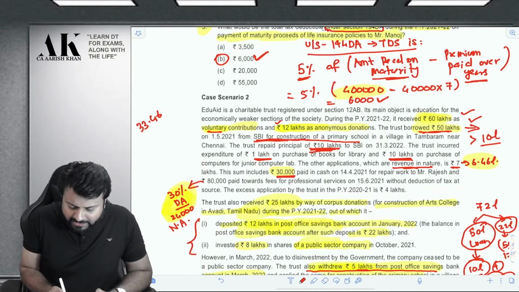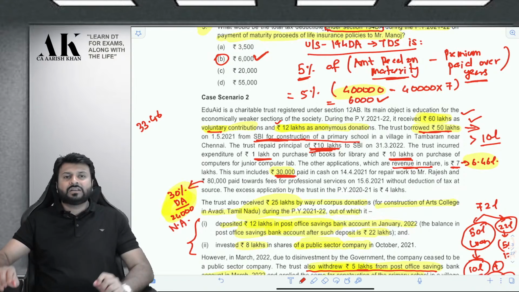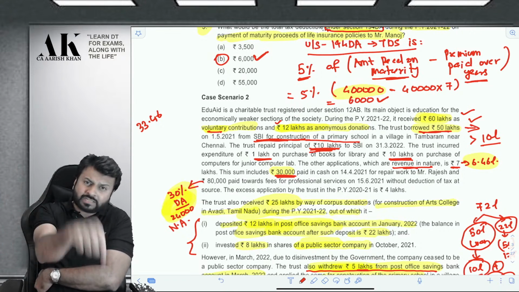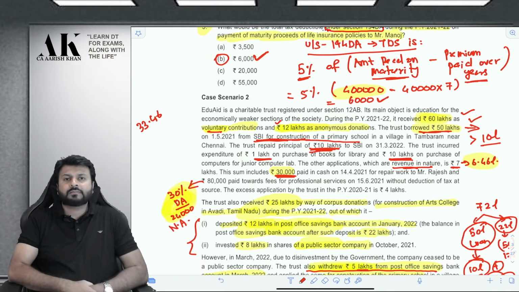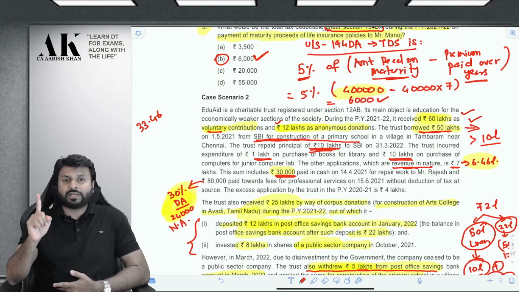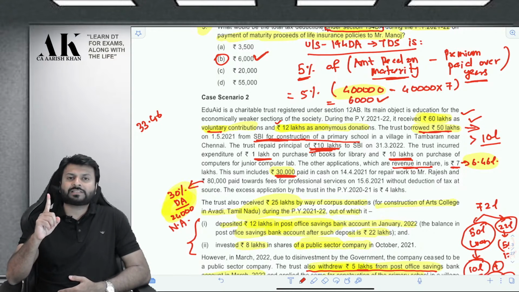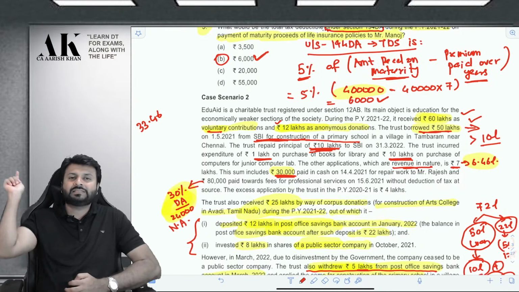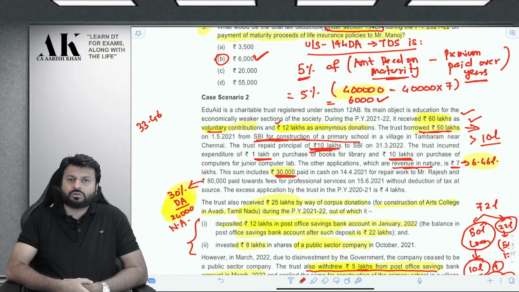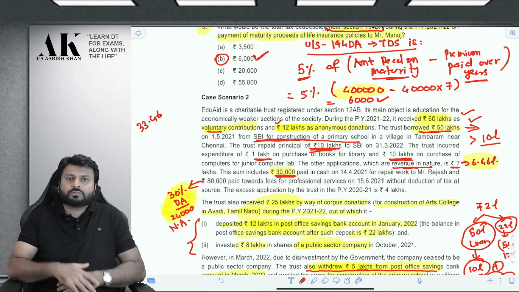But out of that, the trust has paid 30,000 in cash. So is the provision of PGBP of section 40A subsection 3 applicable to trust also? The answer is yes. There are two PGBP provisions which are applicable to trust also. First is the disallowance of TDS paid to residents. If you make a payment to resident, do not deduct TDS, do not pay TDS, then that 30% is disallowed. That provision is also applicable to trust. And second one is cash payment in excess of 10,000 to any party, and you are claiming an expenditure for the same, that is also disallowed.